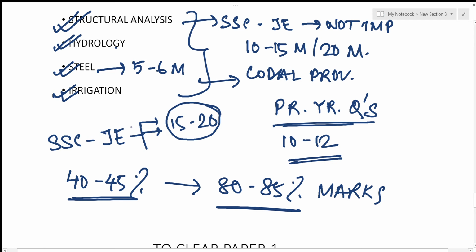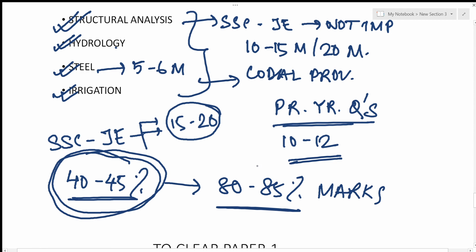So identify these 40 to 45% of the subjects, and then start preparing for the SSC JE examinations, because this would save you a lot of time. To understand this, you need to go through the previous year's papers, and you would realize which subjects are important and which I should stress more. And you cannot leave any subject as such, but you can give less importance to a few particular subjects.